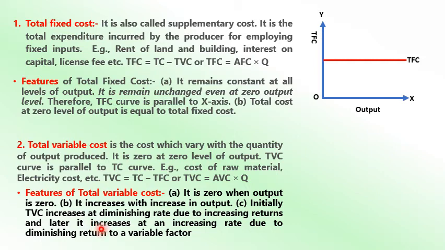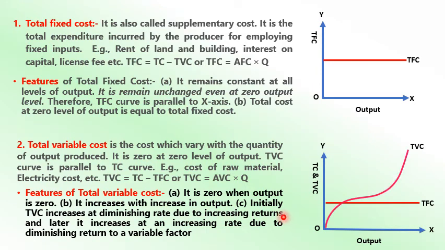Then, as production declines, variable cost increases sharply. That's what you will find in the TVC curve. It starts at zero production, increases as production increases, but flattens a little when output is maximum.